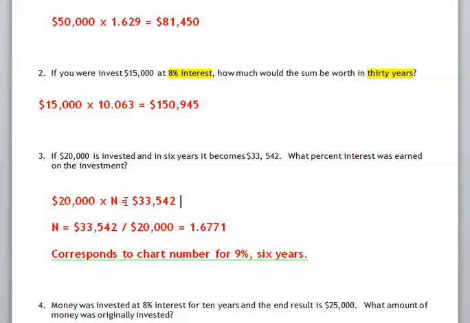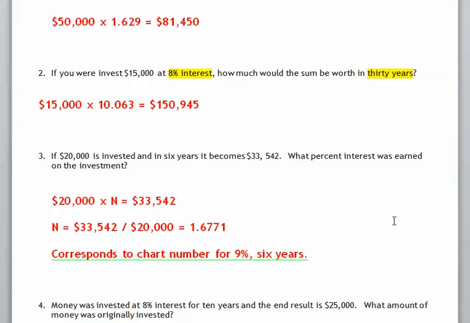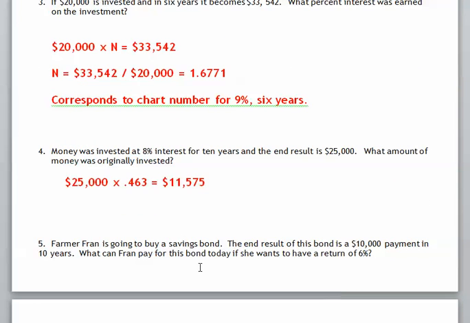N is our chart number. In the chart, we know 6 years, so to figure out the percent interest, we just go along the row. 1.677 right there correlates to 9% interest.